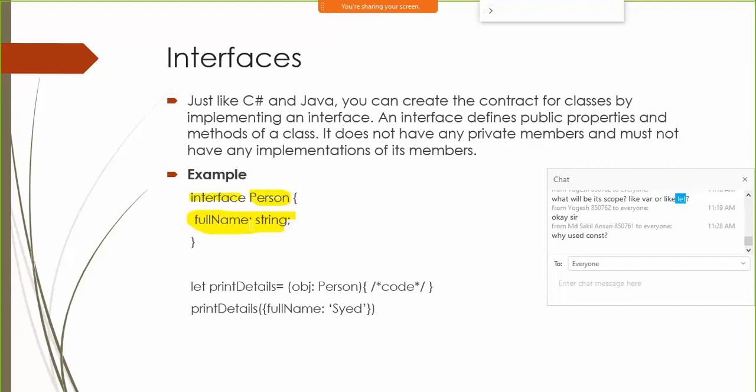Fine. When it comes to interfaces, they will not have any private members in TypeScript. All interfaces will have public members only, and none of the members in an interface can have any definition. You can simply declare the members inside the interface. Here's an example of an interface. Then we are creating one object here called obj, fine, of type person, and then initializing it with some field. You can initialize it here, or you can initialize it later also.